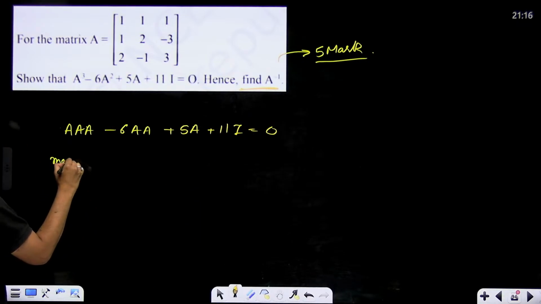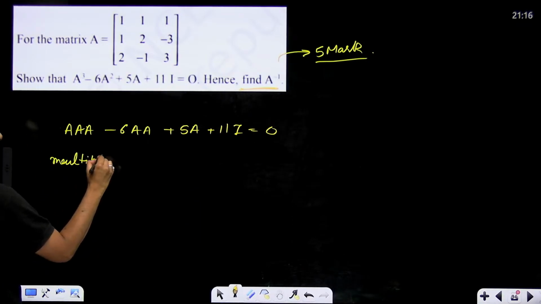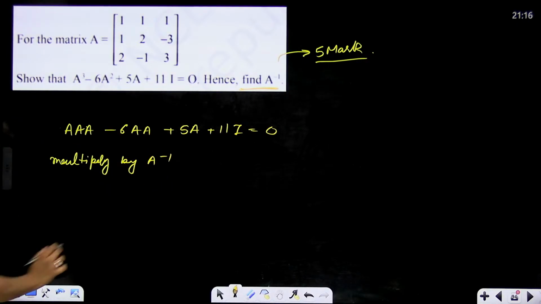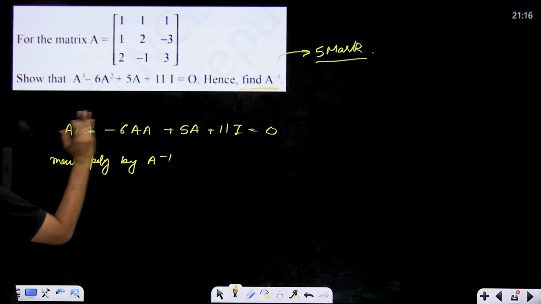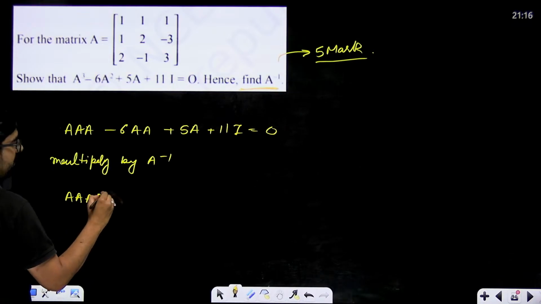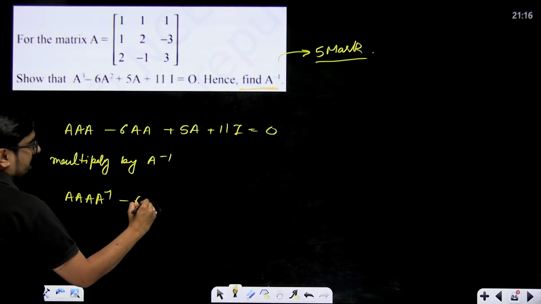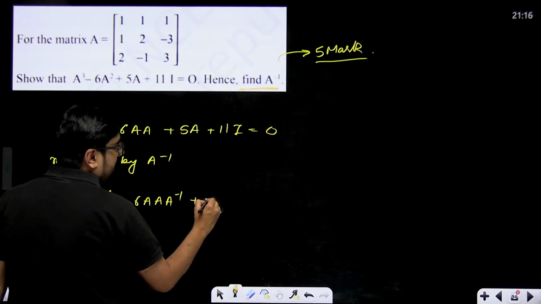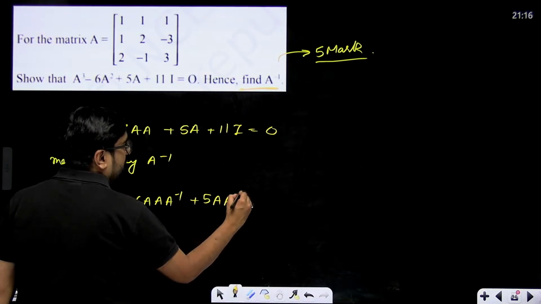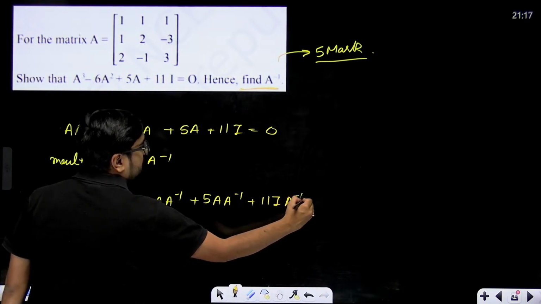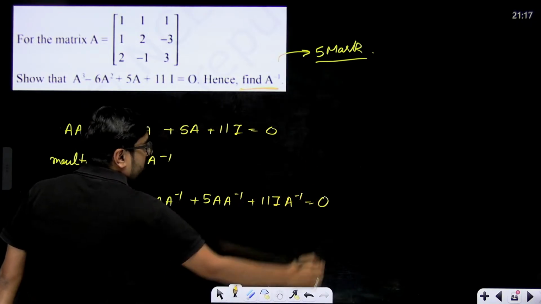Multiply with A inverse, let's say. If we multiply the entire thing with A inverse on the right side, so A into A into A into A inverse, minus 6 times A into A inverse, plus 5 times A into A inverse, plus 11 times I into A inverse, equal to A inverse into 0, which will be 0 only.